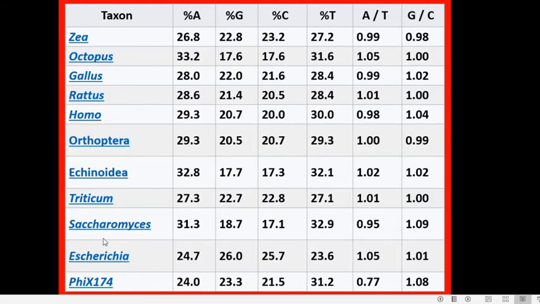So that is what the first rule says, that the quantitative base composition of DNA, even though it varies with species, for all members of a particular species it will be the same.